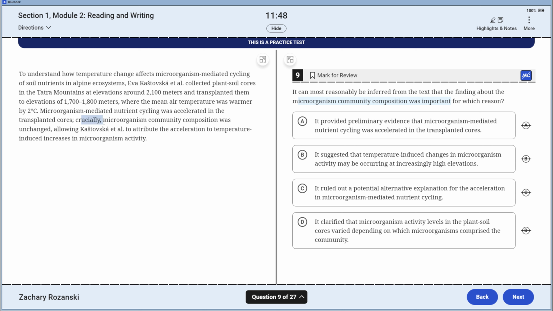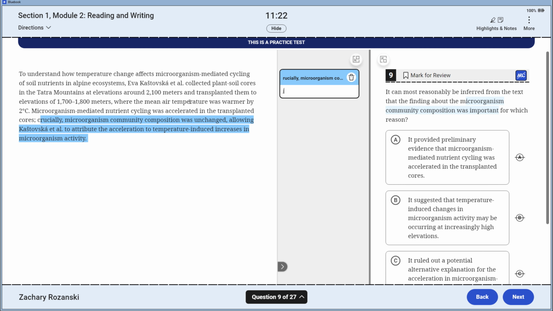Crucially, microorganism community composition was unchanged, allowing them to attribute the acceleration to temperature-induced changes. This is what matters: microorganism community composition was unchanged. I just keep rereading the same sentence over and over again because it's a lot. Microorganism community composition was unchanged. MCC did not change, so they're allowed to attribute the acceleration to temperature.